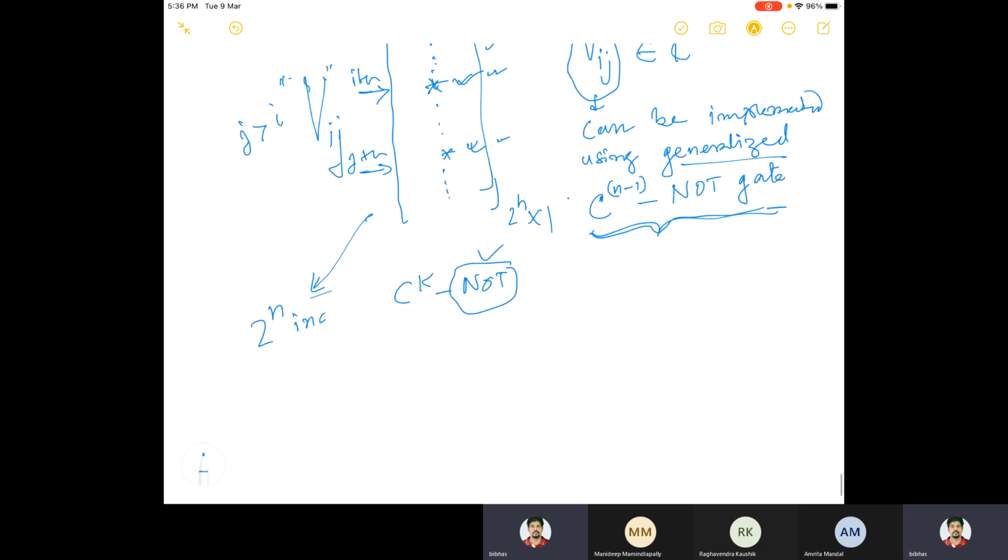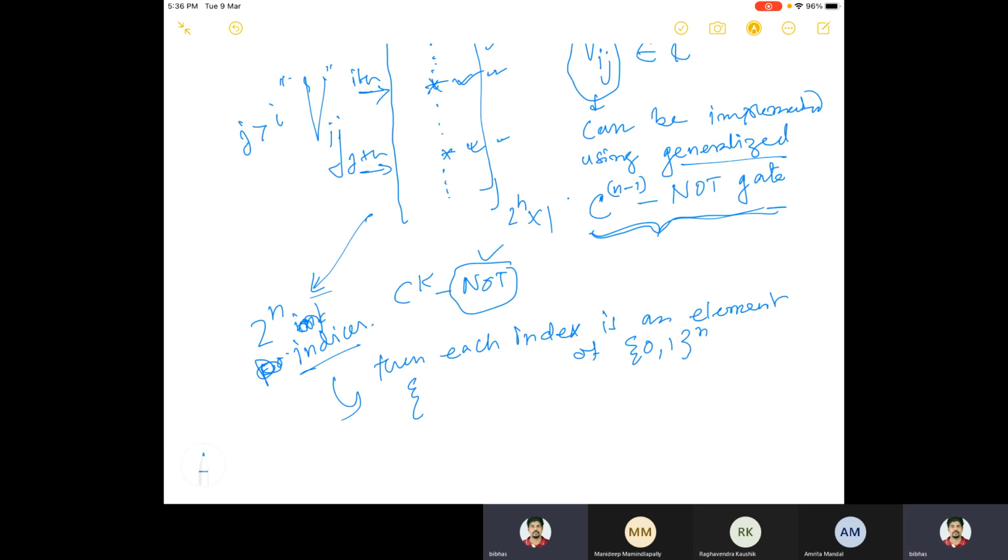So each index is an element of {0,1} to the power n, a sequence of 0s and 1s of length n, and how many such elements are there? 2 to the power n. So definitely you can say this is the binary.